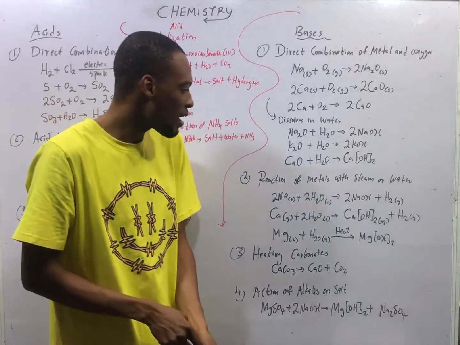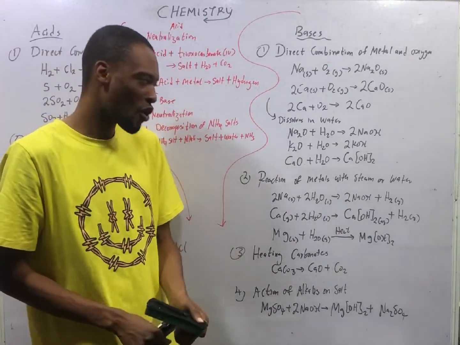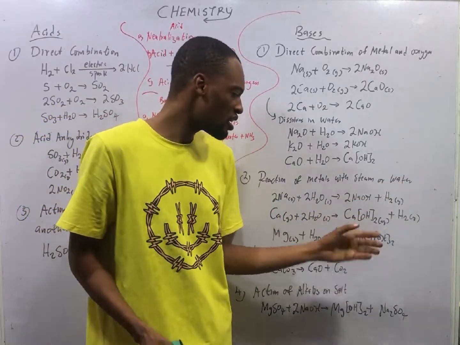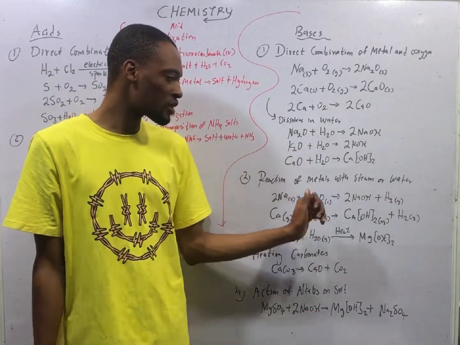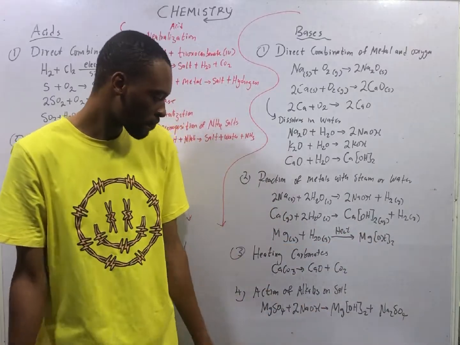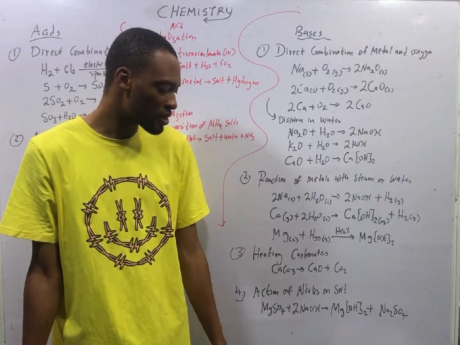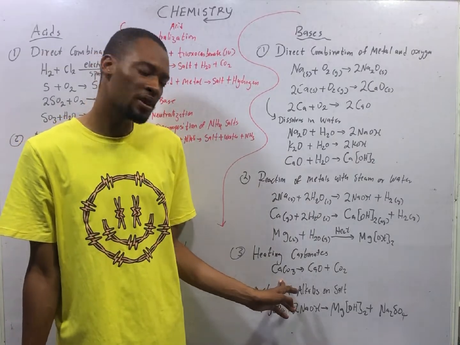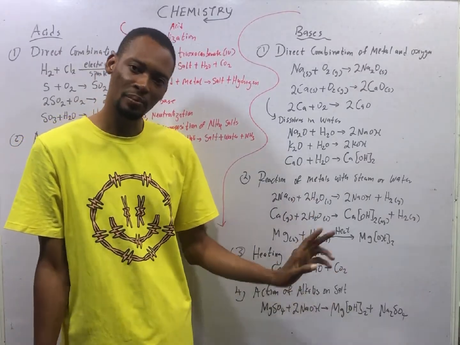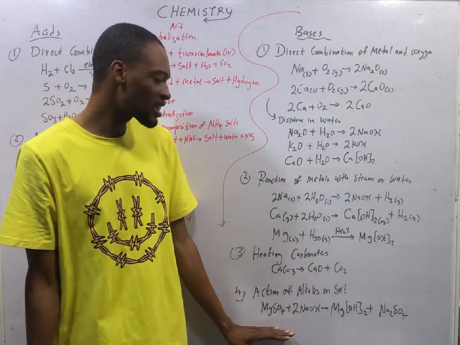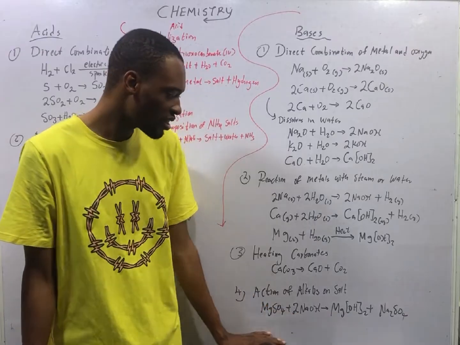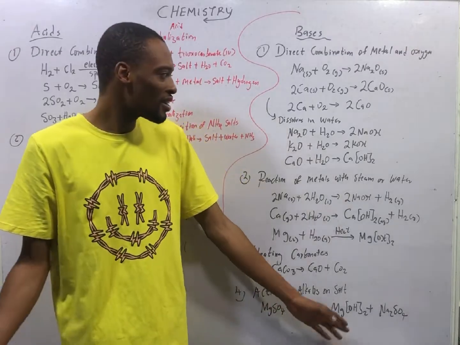We can prepare base by a reaction of metals with steam or water. If sodium reacts with water, we get sodium hydroxide and hydrogen. A base has been prepared. Calcium reacts with water to give us calcium hydroxide and hydrogen. A base is prepared. We can prepare bases by heating carbonates. Once you heat CaCO3, calcium carbonate, you form calcium oxide and carbon dioxide. A base is prepared. Bases can be formed by action of alkalis on salt. When soluble bases react with salt, generally they will give rise to the formation of a base.